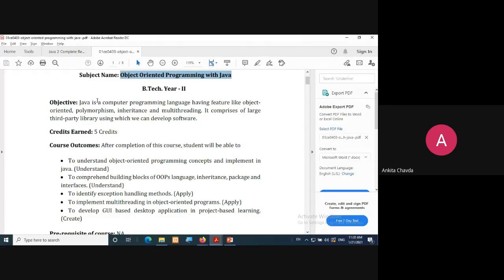So what is our objective for the subject is, this is a programming language, right? Where we would be having object-oriented concepts like polymorphism, inheritance, multi-threading, this many things we will learn. And it would be having a large third-party library. Through that, we can develop software. This is the objective of this syllabus. As you know, it's a 5 credit subject. And here are the course outcomes.